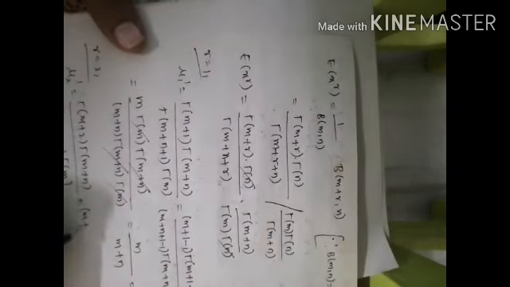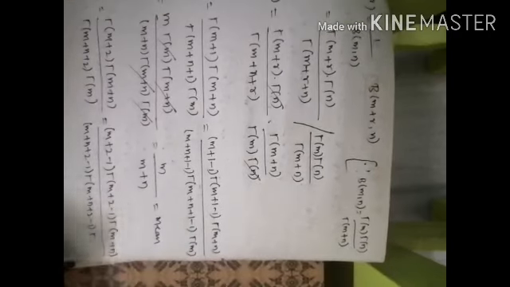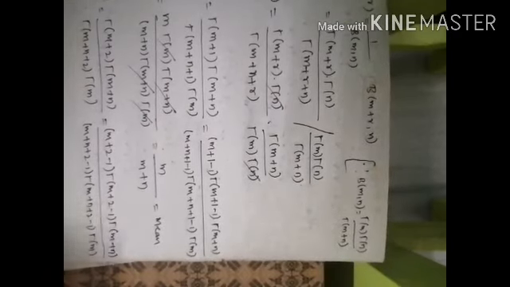So m plus 2 minus 1 into gamma of m plus 2 minus 1 into gamma of m plus n, divided by, here also an integer value is there. So m plus n plus 2 minus 1 into gamma of m plus n plus 2 minus 1 into gamma of m.